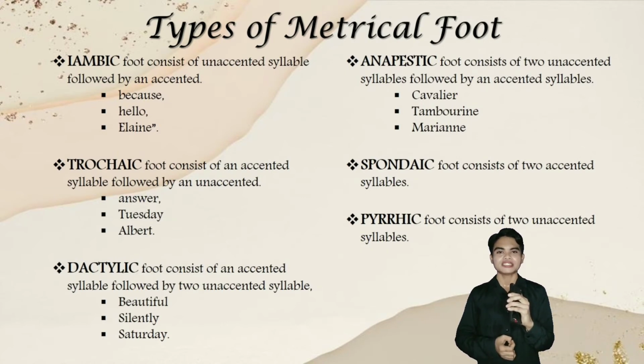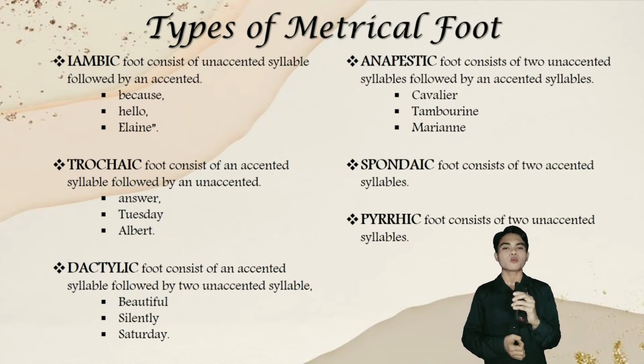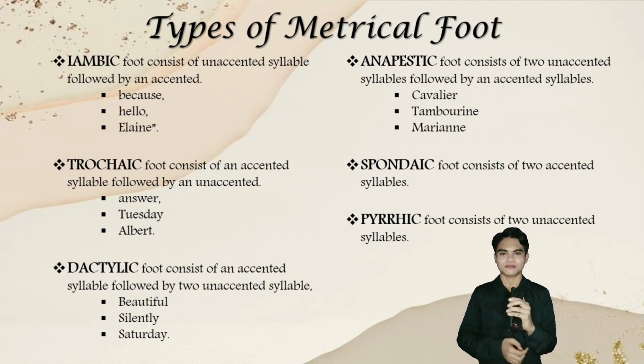Iambic foot consists of an unaccented syllable followed by an accented one. It can be heard in such words as because, hello, Elaine. Trochaic foot consists of an accented syllable followed by an unaccented one. These are trochaic words: answer, Tuesday, Albert.